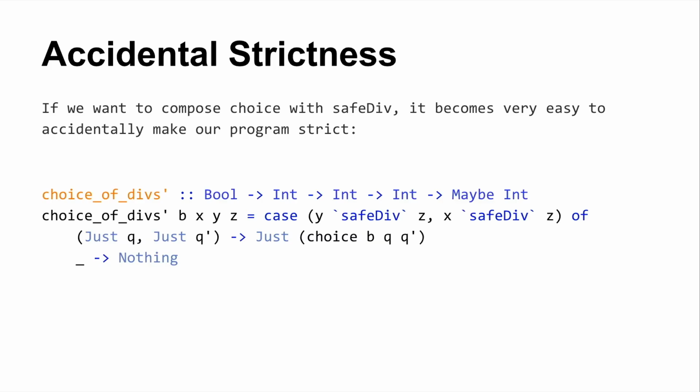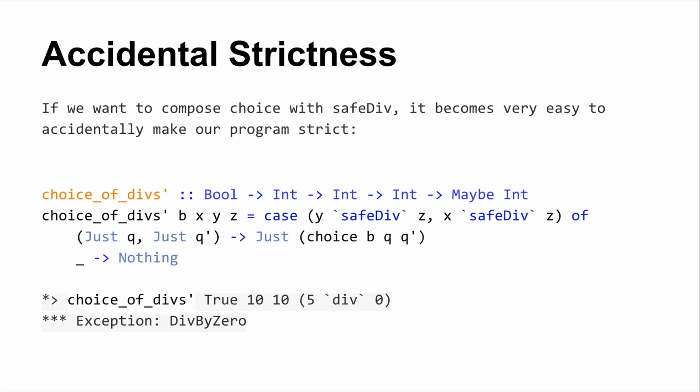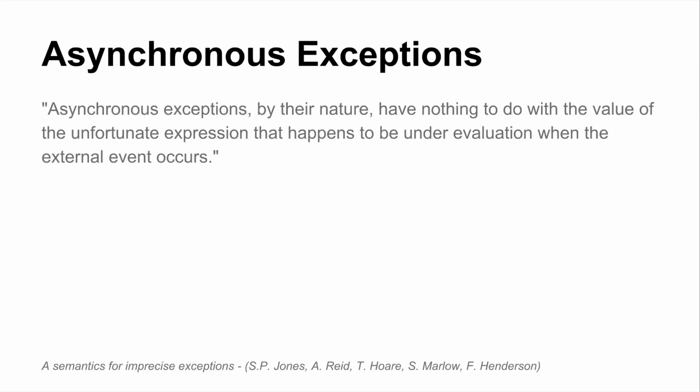And what we've accidentally done here is made this program strict. The same choice of divs prime with true 10 10 should only work on the left-hand side, but the fact that we're doing this pattern matching actually drives evaluation of the expression on the right-hand side, and we get a divide by 0. So this is not an insurmountable problem, just don't do this, but it becomes easy to make little mistakes that have cascading effects through your system.